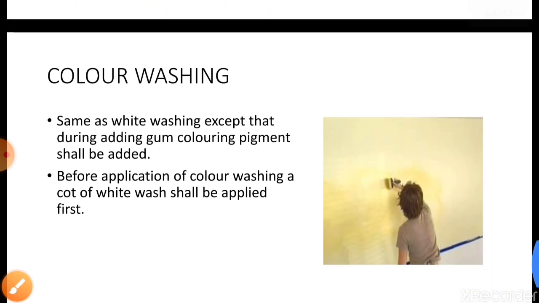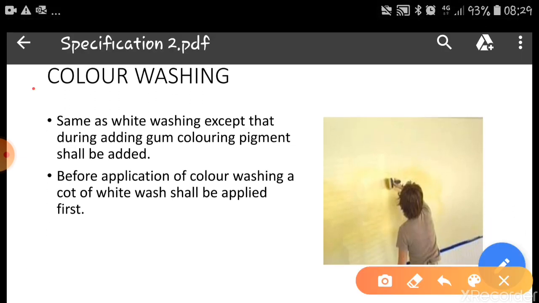Similarly, we can write the specifications for color washing also. It is the same, the only difference is we can add the required coloring pigment to the whitewash and it can be applied so that it becomes color washing. So these are the specifications required for painting works.